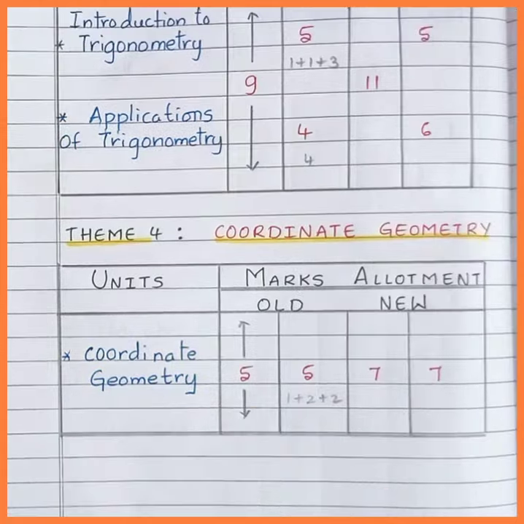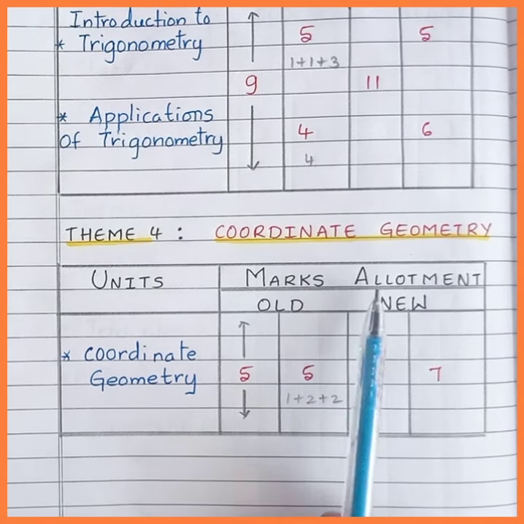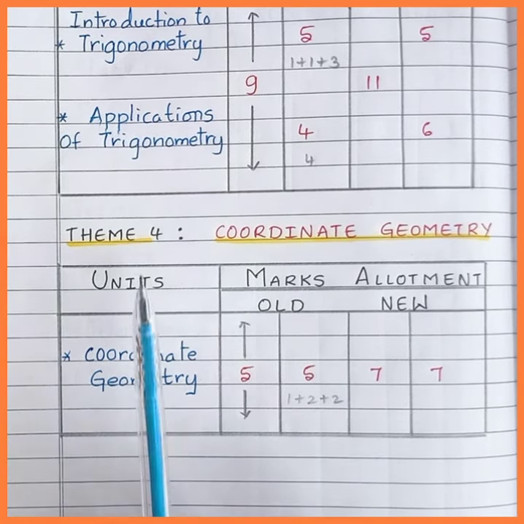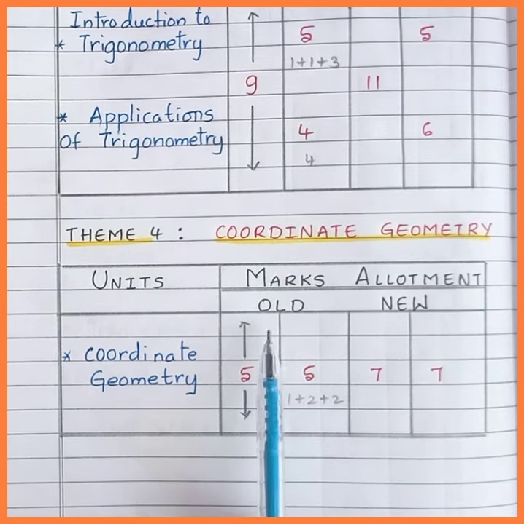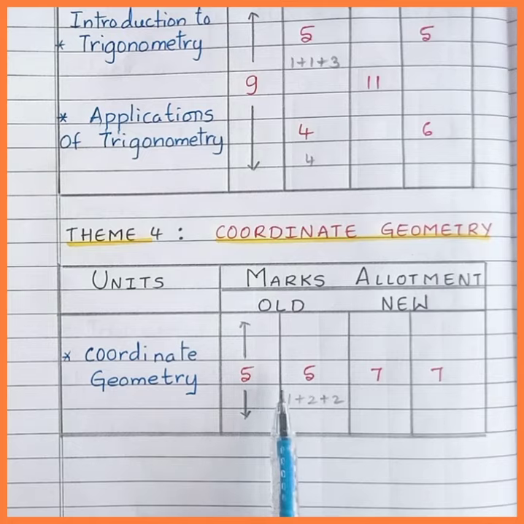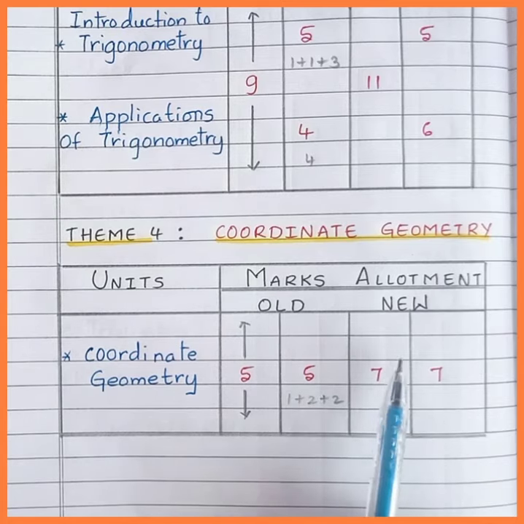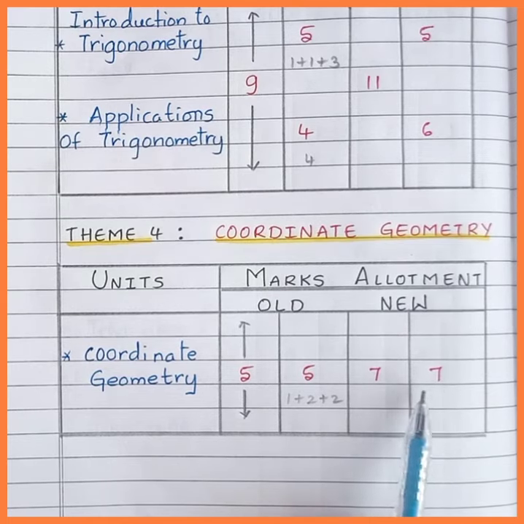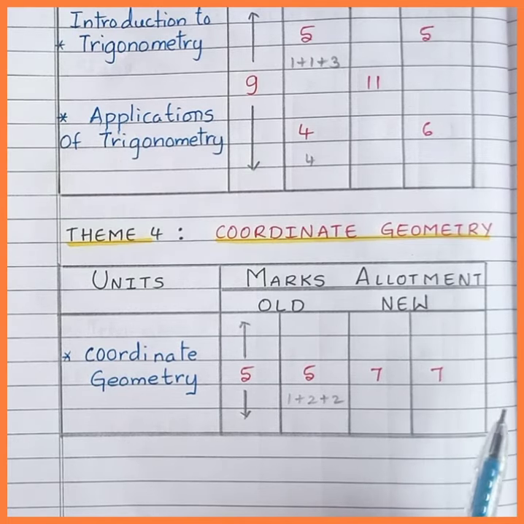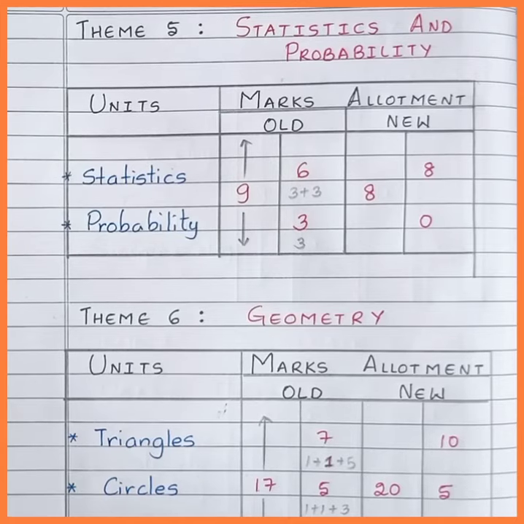Unit-wise allocation of marks. Theme 4, coordinate geometry. The unit is coordinate geometry. The marks allotted for this theme is 5. Then, as per the board paper, we were expecting 5 marks in total, but this year you can expect a total of 7 marks from this theme.